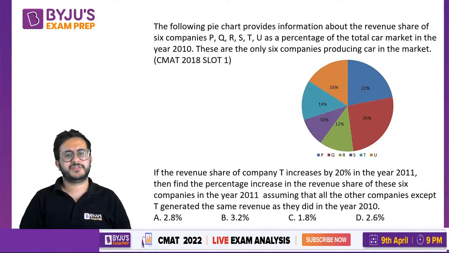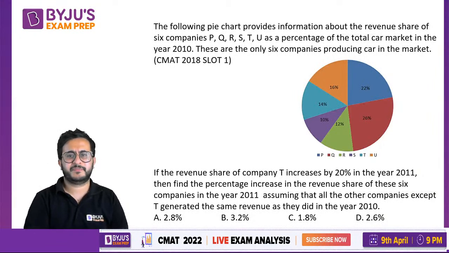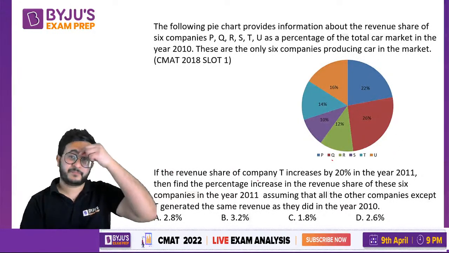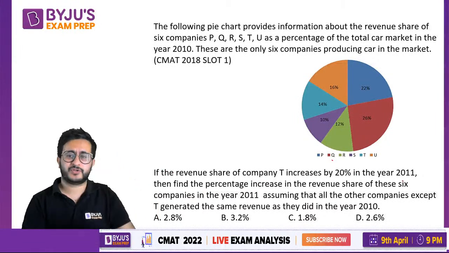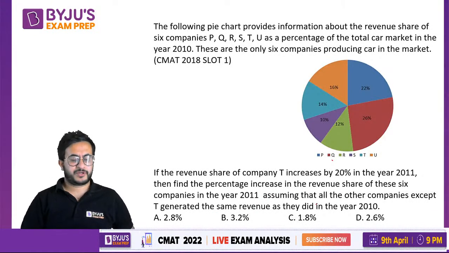This is a question from CMAT 2018 slot 1. It says that the following pie chart provides information about the revenue share of six companies as a percentage of the total car market in the year 2010. For 2010, they have given the revenue share of six companies P, Q, R, S, T, U. If the revenue share of company T increases by 20% in the year 2011, find the percentage increase in the revenue of these six companies in 2011, assuming that all the other companies except T generated the same revenue as they did in 2010.